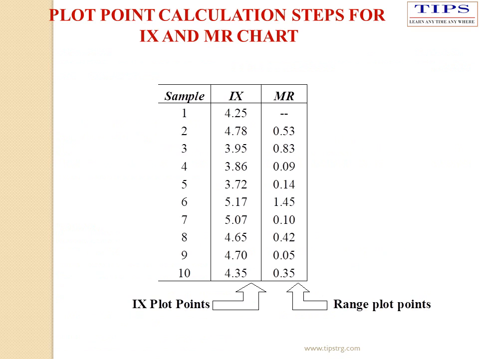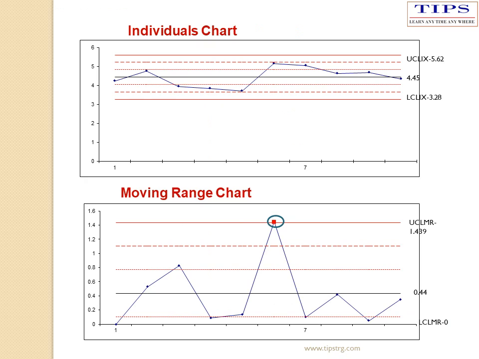This is the table provided with IX values, that is 4.25, 4.78 up to 4.35 for 10 samples, whereas moving range is calculated as discussed in the previous sheet. This is the IMR control chart plotted for the given data. For X, that is individual X, all the points are lying within control limits, but in moving range, one point is touching the upper control limit, which is the alarming point.